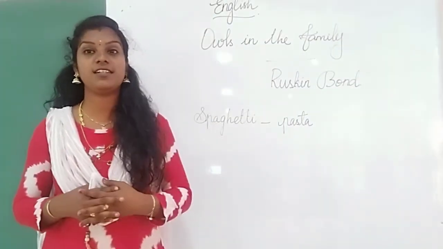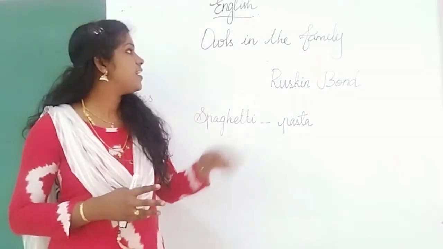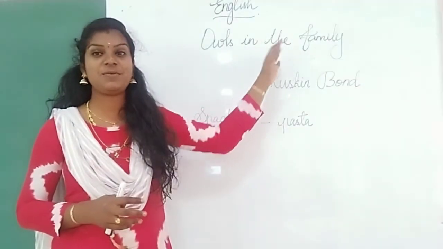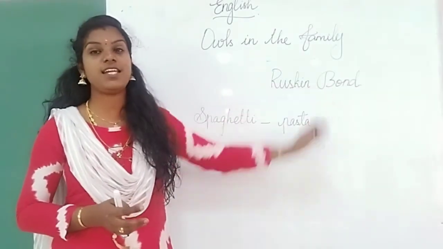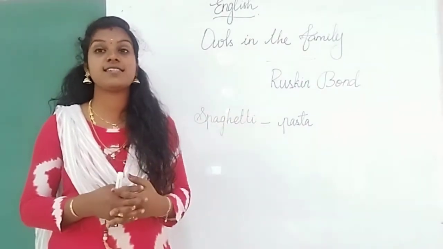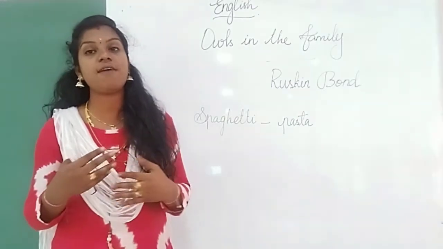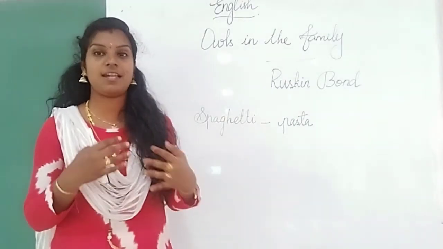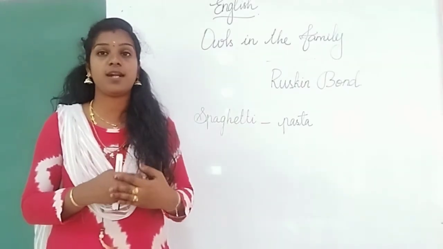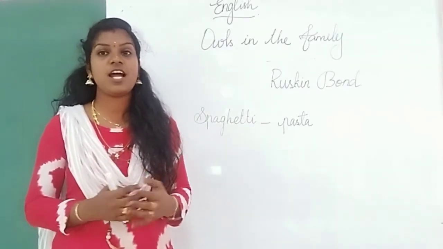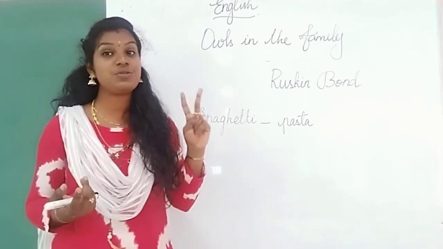What lesson are we learning, do we remember? Yes. Owls in the Family. Who's the narrator in this story? Ruskin Bond. He talks about his grandfather and his love towards animals and birds. What did he spot near their veranda? Owlets. How many owlets? 2 owlets.